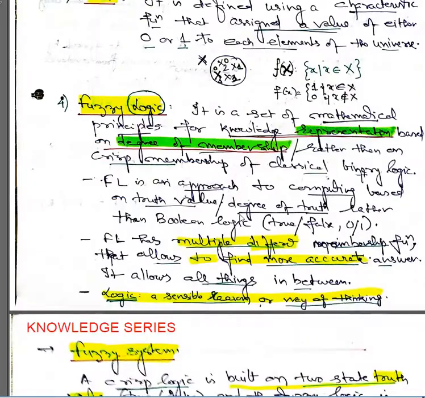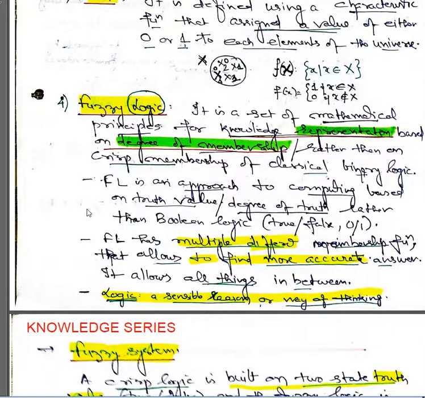Now the fuzzy logic, on the other hand, is a set of mathematical principles for knowledge representation based on the degree of membership. That is what I mean to say. Fuzzy logic is represented in terms of a linguistic variable. So what do we mean by a linguistic variable? It is a variable whose values are words or statements in a natural or an artificial language.